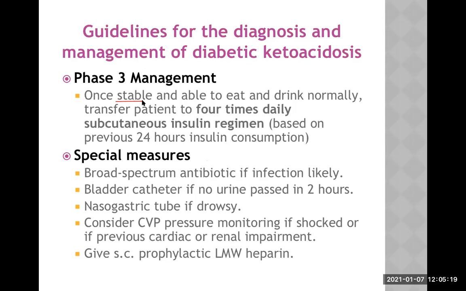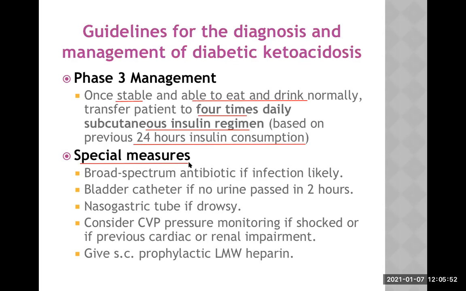Patient is stable now and has started to eat and drink. So transfer this patient to the ward. You don't need to admit this patient in the ICU anymore with 4 times daily subcutaneous insulin regime. Now, how do I know the required dose? This is provided by the previous 24-hour insulin necessity. How much regular insulin you are giving? Accordingly, you convert that insulin into the subcutaneous form.